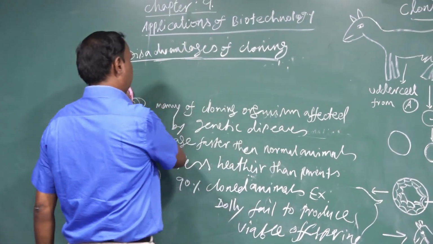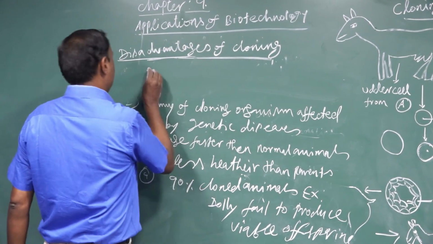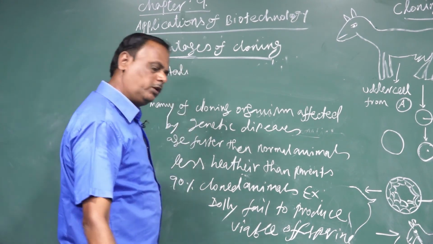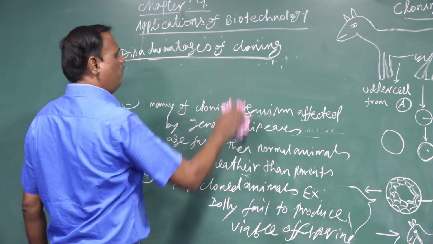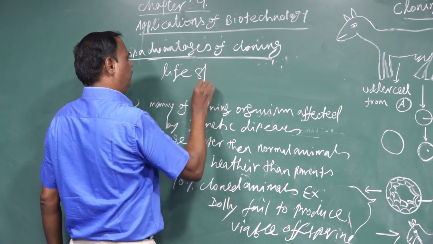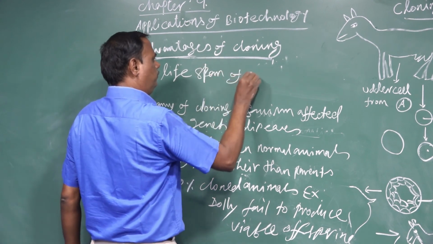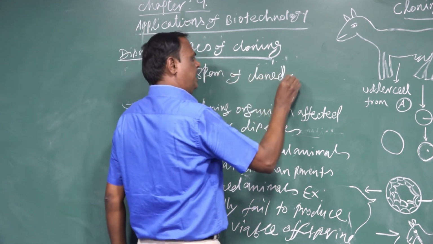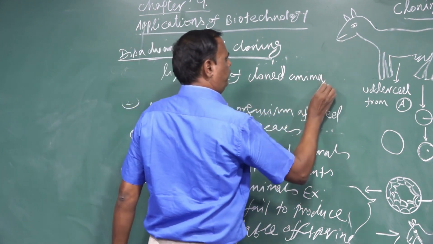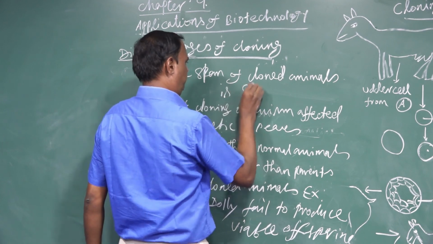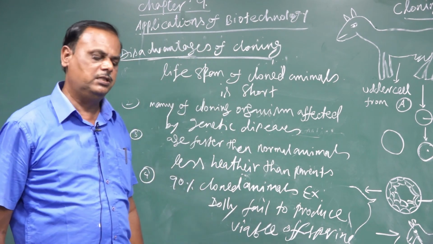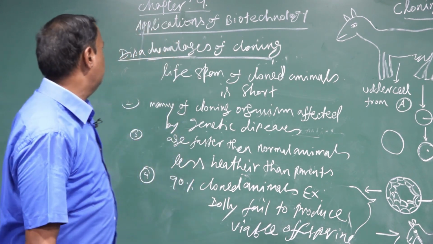The mortality rate is high, and the lifespan of cloned animals is short. They live only a short duration, and many of them are affected by disease and die. These are the disadvantages of cloning.